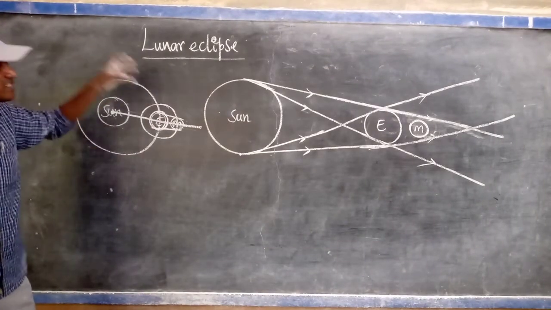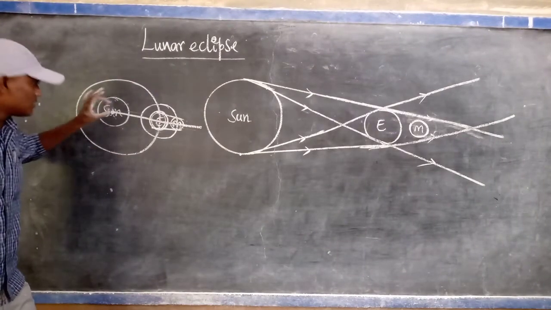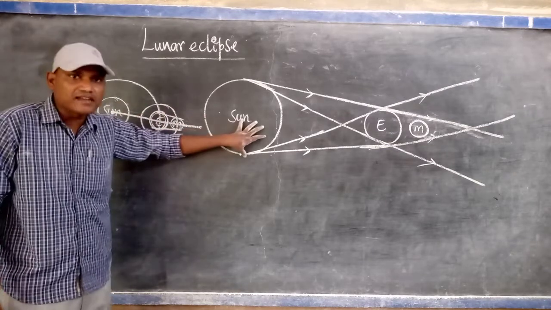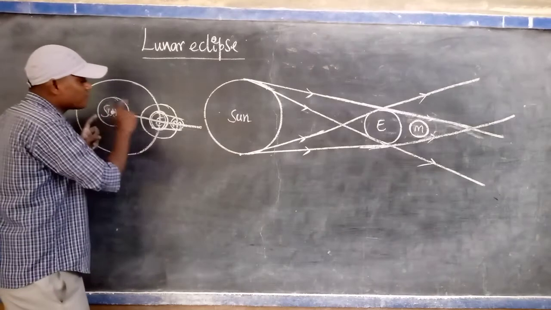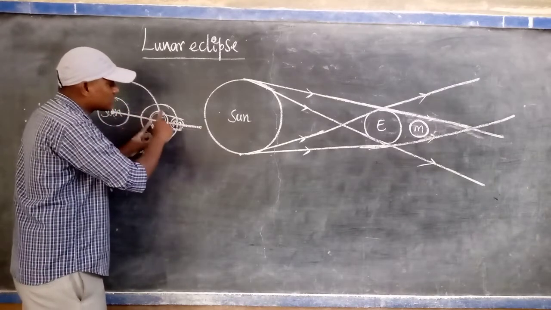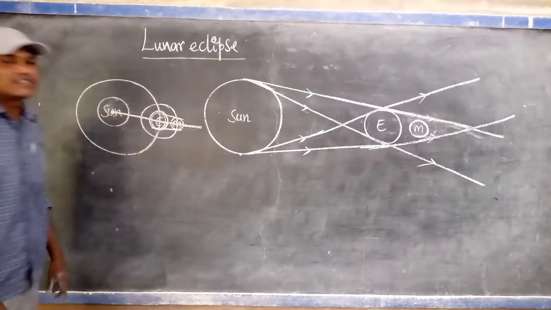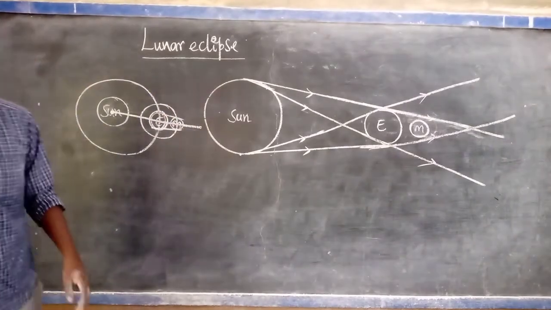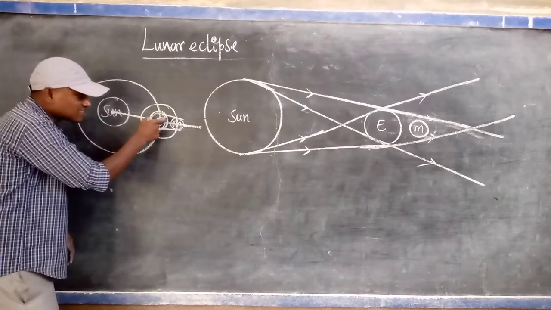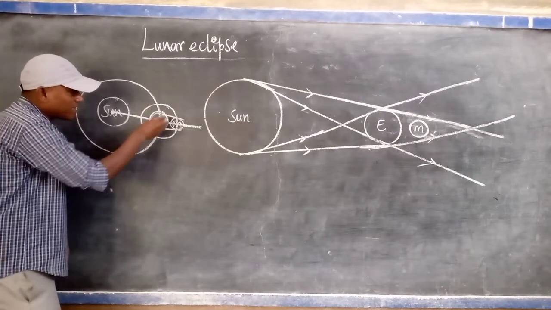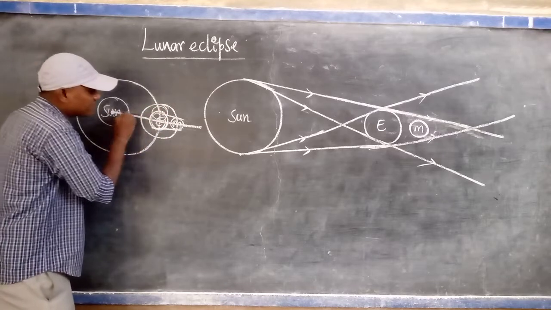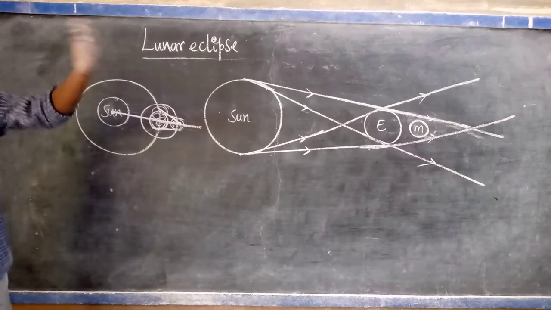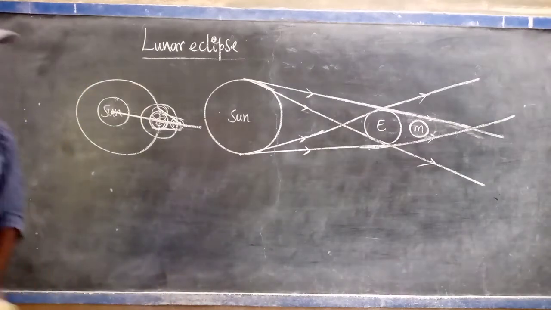Lunar eclipse occurs when the sun, the earth and the moon, these three come into a straight line. At that time, before the sunlight reaches the moon, it passes through the earth. Then the earth's shadow falls on the moon's surface. Then the moon does not appear to us for a certain time. Again, the earth is not stable, it is again in motion. That's why, with the changing position of the earth, light falls onto the moon, is reflected back and reaches the earth. Then again you are able to see the moon.